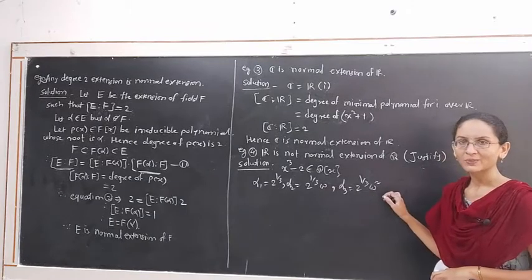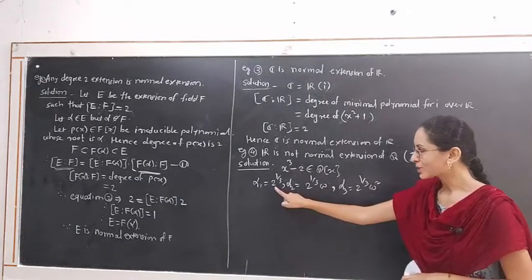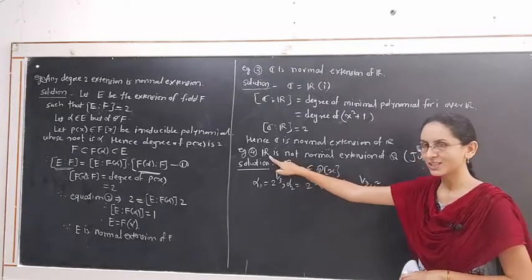Omega is (-1 plus or minus i root 3) upon 2. Observe that only 2 raised to 1 by 3 is the root of this polynomial that belongs to the extension R.